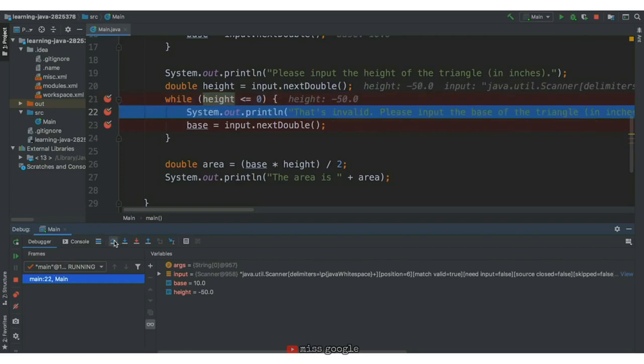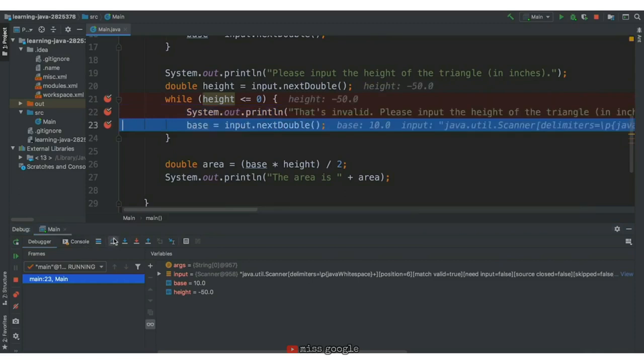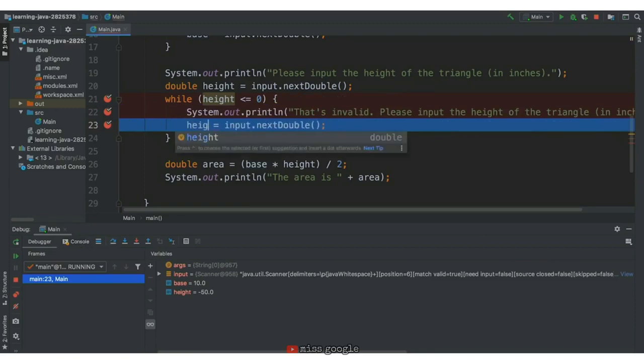We'll click step over. We get this invalid. That's invalid. Please input the base of the triangle. So we actually want to change this to height because the height of the triangle, not the base, is invalid. And then we'll click to the next line and see base equals inputted dot next double. So the next thing we input, it's actually getting set to the base instead of the height. So here we need to change this to height instead of base.